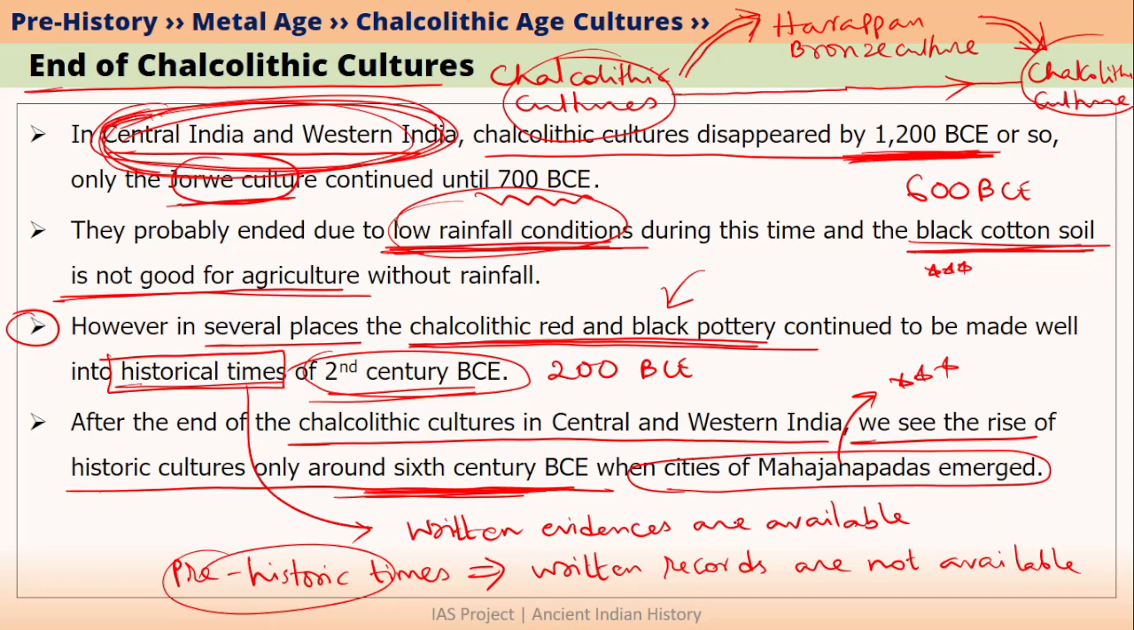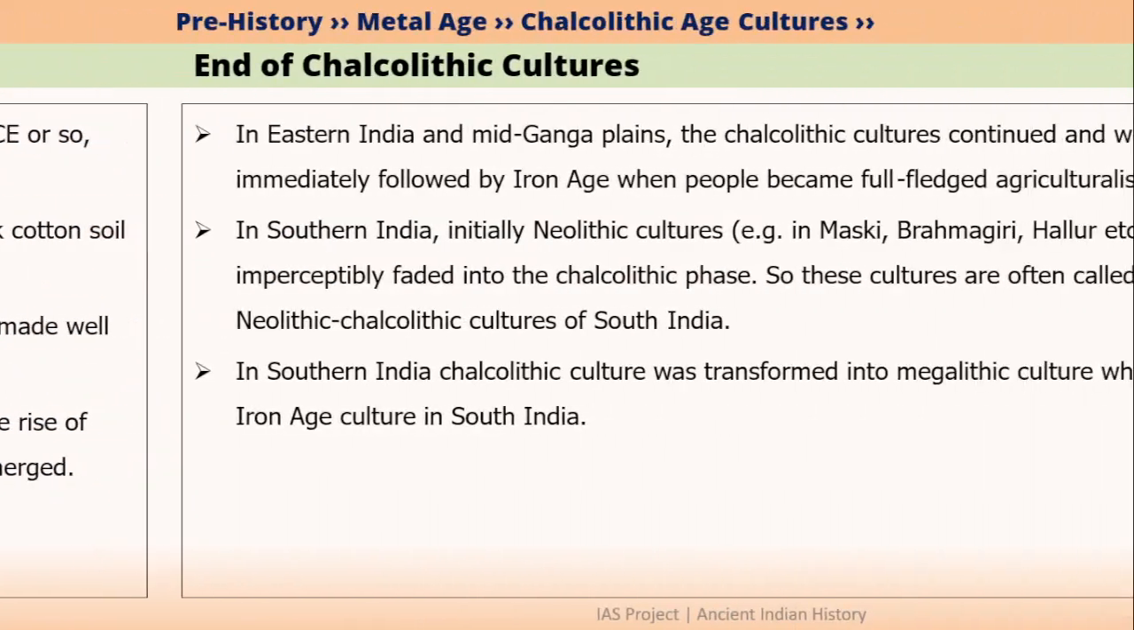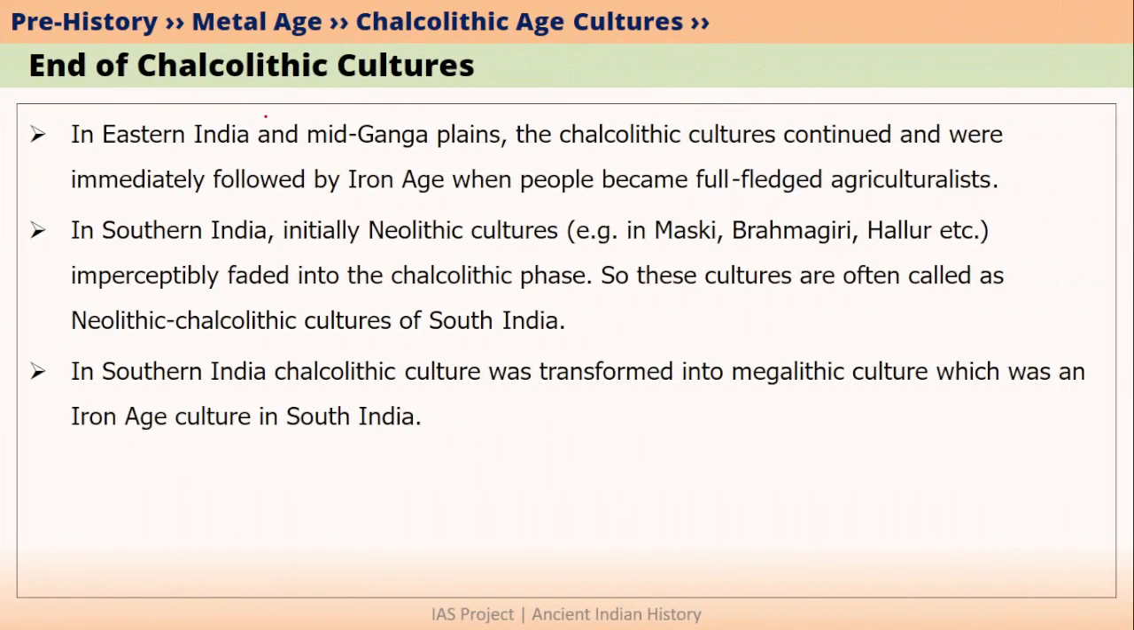Basically what happened was, Mahajanapada period was the second phase of urbanization in the Indian subcontinent. The first phase of urbanization was Harappan culture or Harappan civilization. When the cities of Harappan civilization declined, there were no cities until the cities of Mahajanapadas came. So that is why we call the cities of Mahajanapada as the second urban civilization of India. So that was about central India and western Indian Chalcolithic cultures.